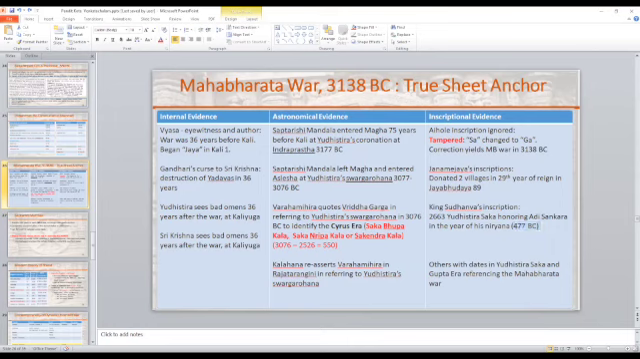I'm trying to give you a sampling, just so that you have an appreciation for the amount of correlation and cross comparison that is required to establish this date. Any questions? Okay, so Saptarishi Mandala.